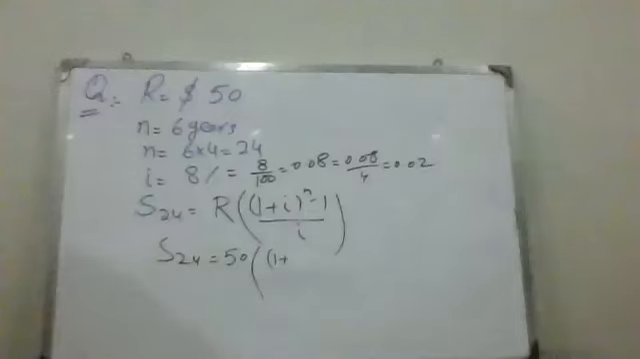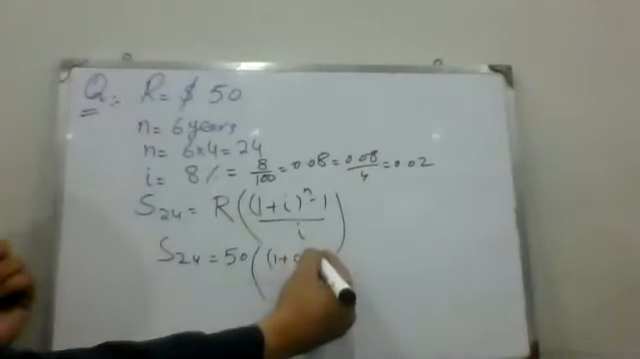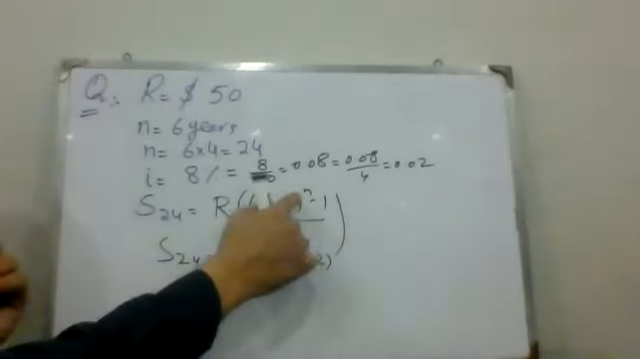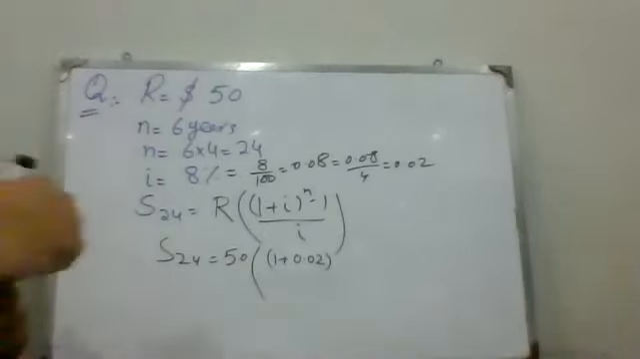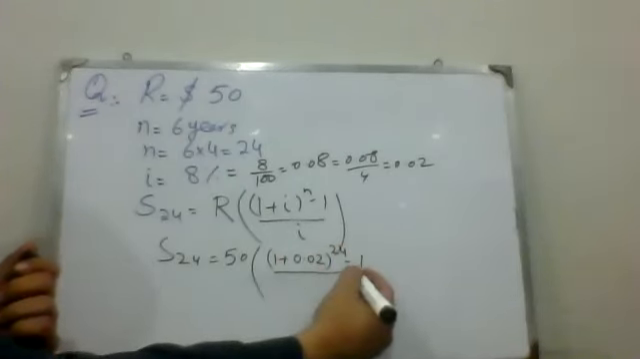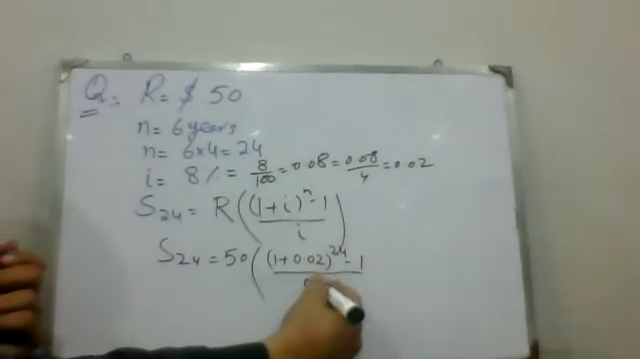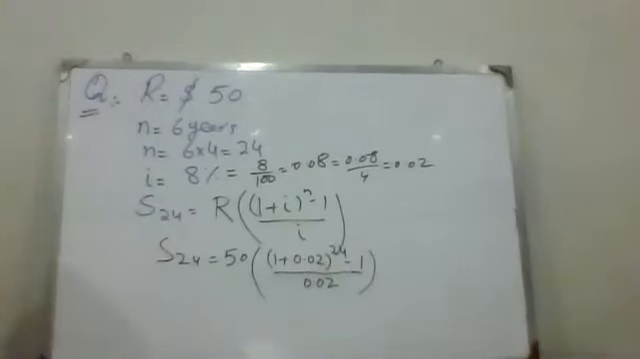Okay, so here the I is 0.02 and whole power is n. What is n here for quarter wise? It's 24. 24, very good. So it's 24 minus 1 divided by I. I is 0.02. Now take the calculator and calculate that value. Okay, now you have to solve.